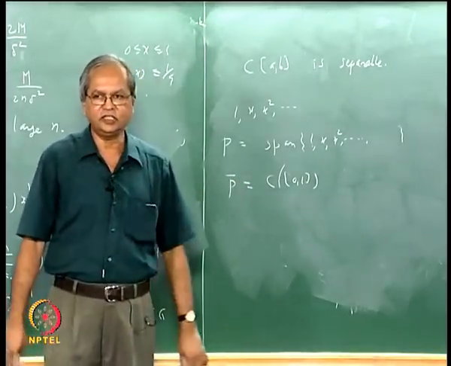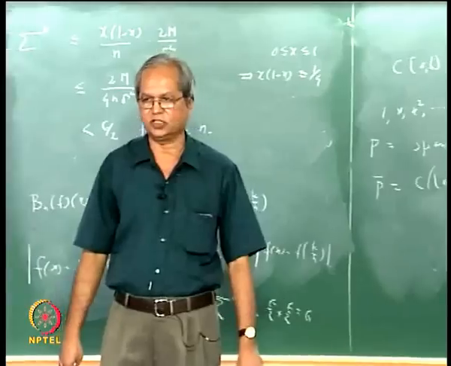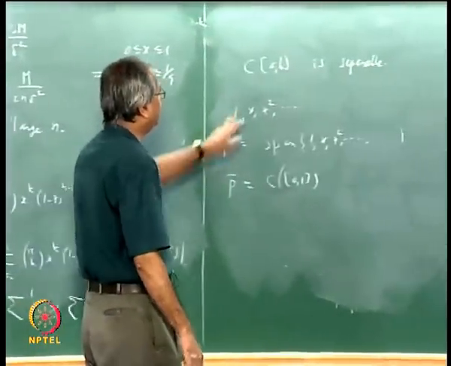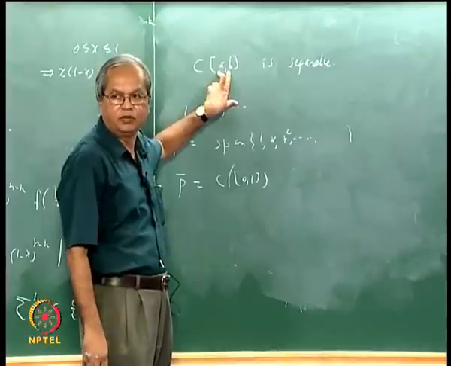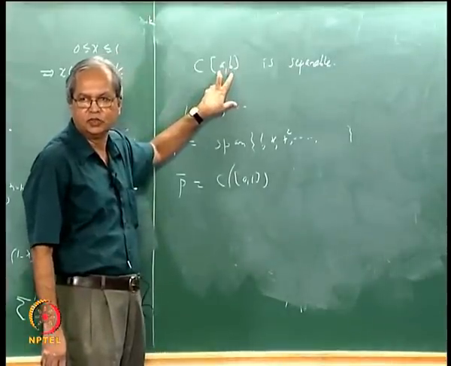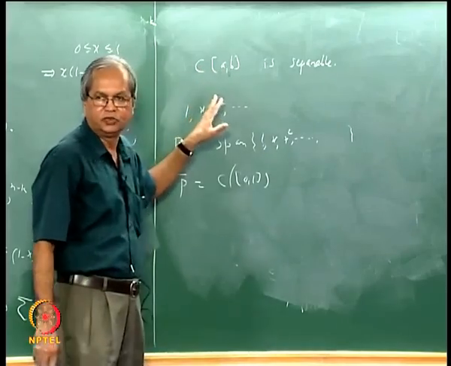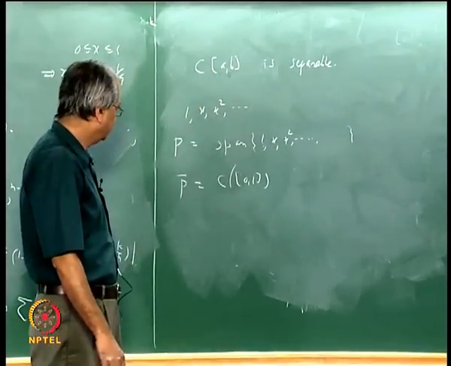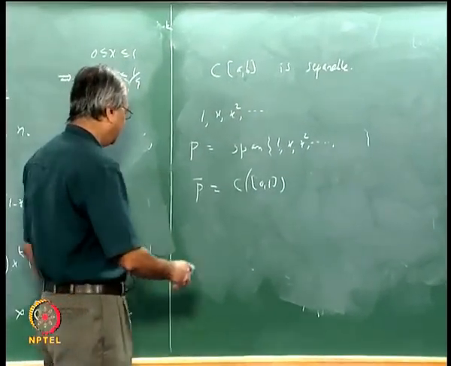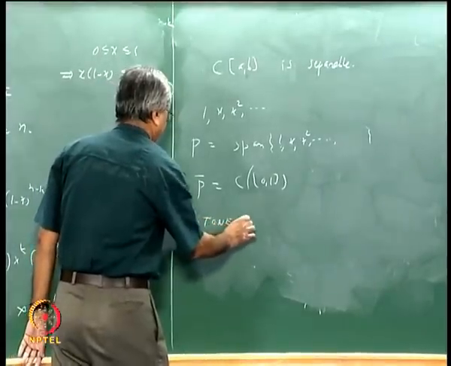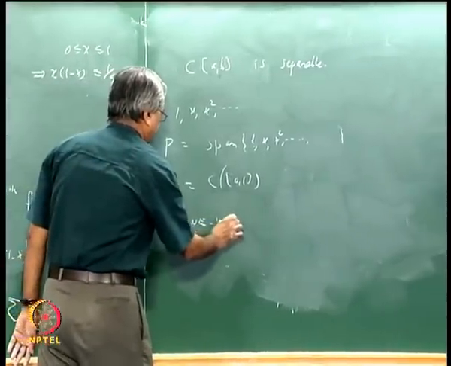Now, as I said, there are several generalizations of Weierstrass theorem. One generalization is to replace this set [a,b] by any compact metric space, or more generally a compact Hausdorff topological space. That theorem is also a very famous theorem, known as the Stone-Weierstrass theorem.